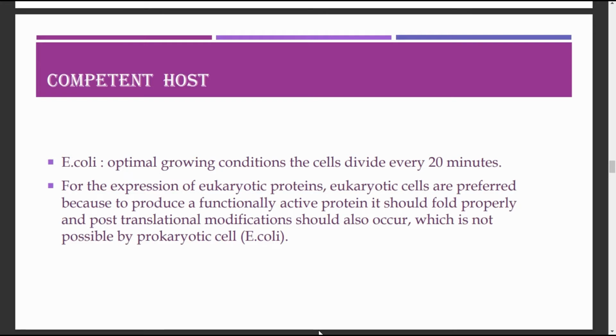However, for the expression of a eukaryotic protein, eukaryotic host cells are preferred, because only a eukaryotic cell can functionally produce the active protein. The proteins of eukaryotes have to fold properly, and the post-translational modification for eukaryotic proteins is more than in prokaryotic cells. So the prokaryotic E. coli host will not be suitable for eukaryotic protein expression.